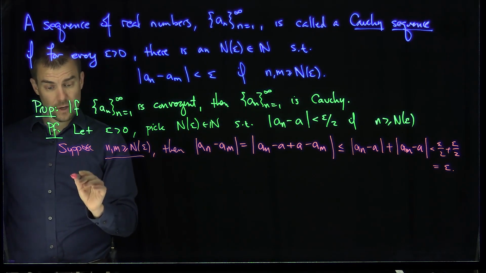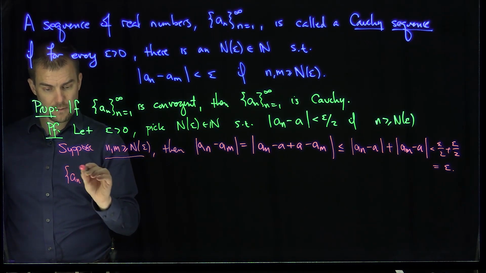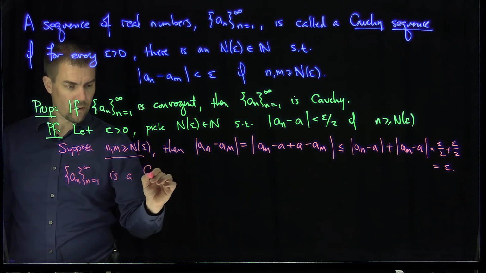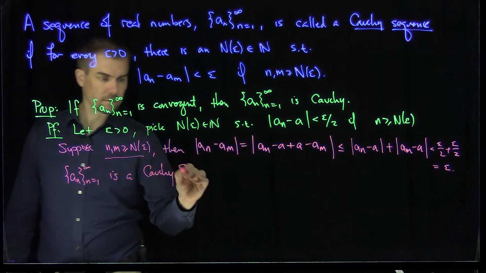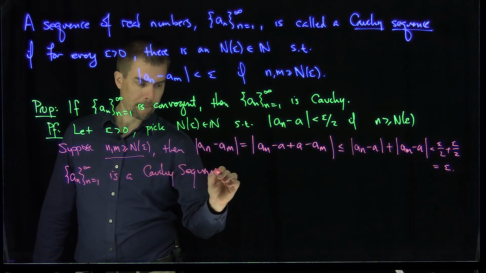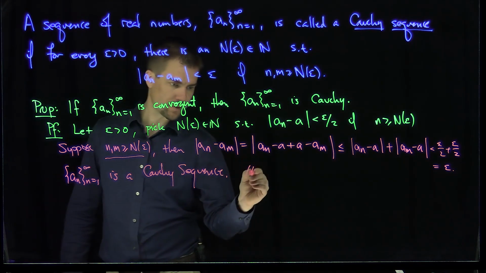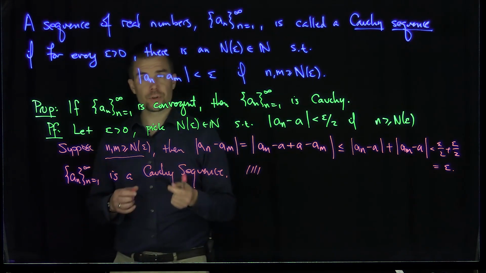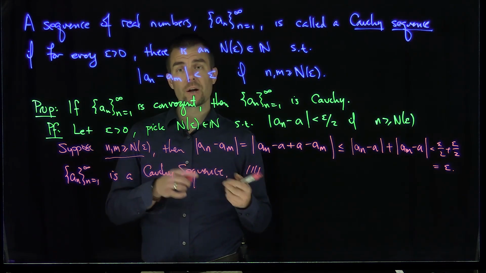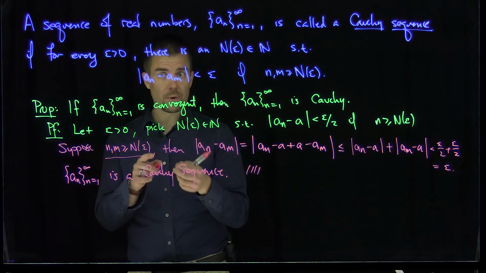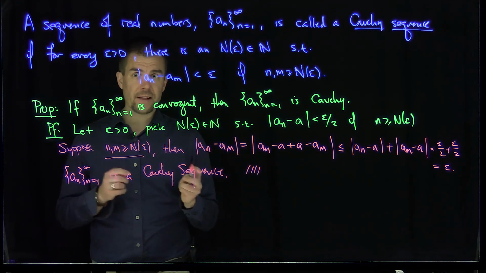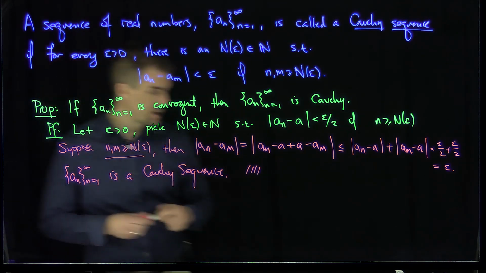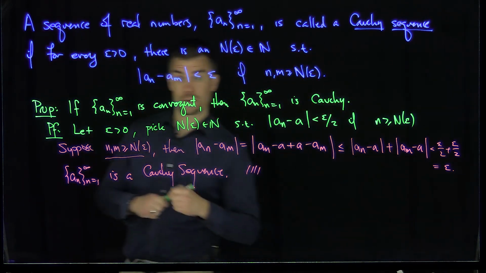So this allows us to conclude that the sequence a_n is a Cauchy sequence. So convergent sequences are Cauchy sequences. That's our proof. And then we'll see in further videos that actually, using Bolzano-Weierstrass, we can conclude that if you are a Cauchy sequence, then you must also converge. And that's going to stem from one further property, which is an easy exercise to see. And that property is that Cauchy sequences are automatically bounded sequences.